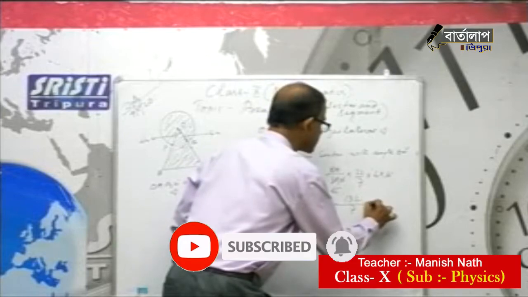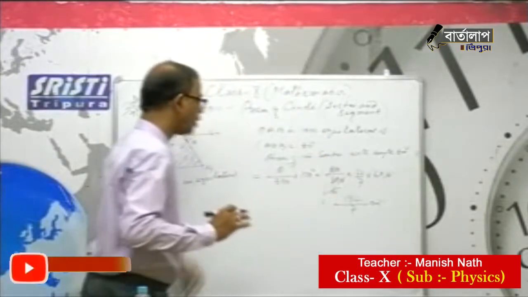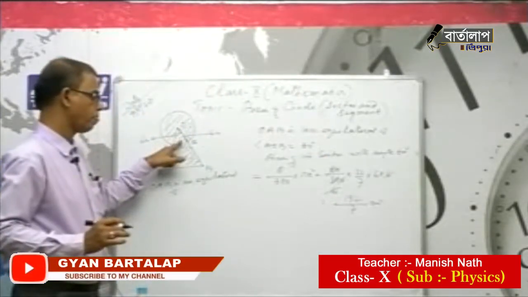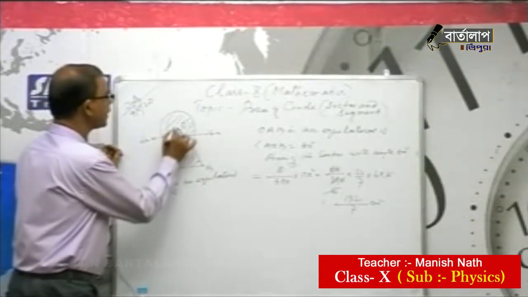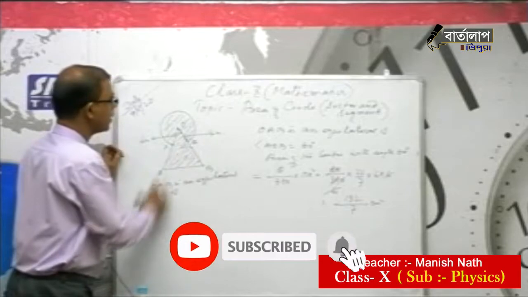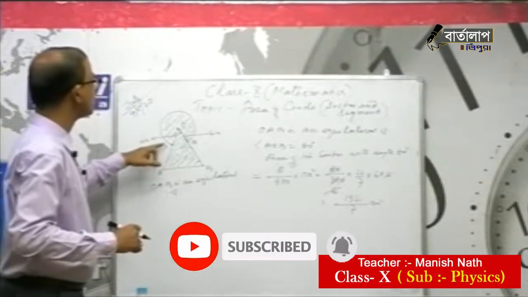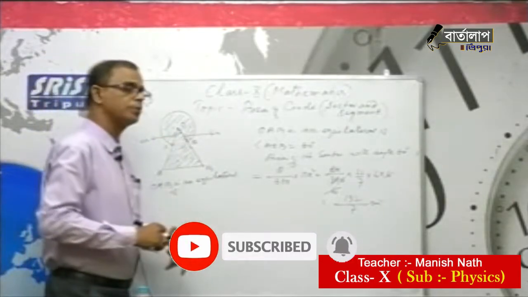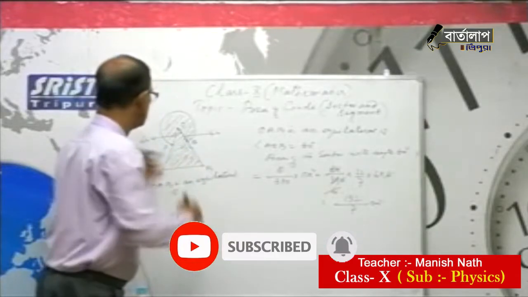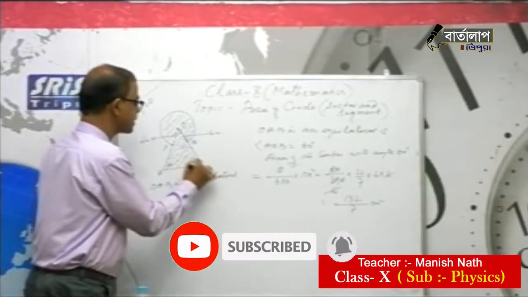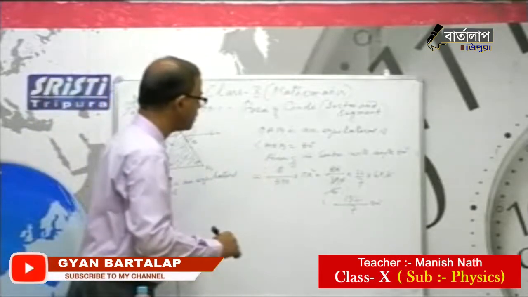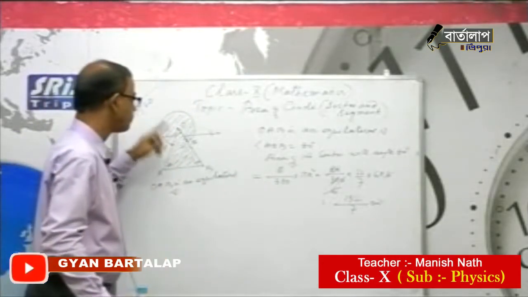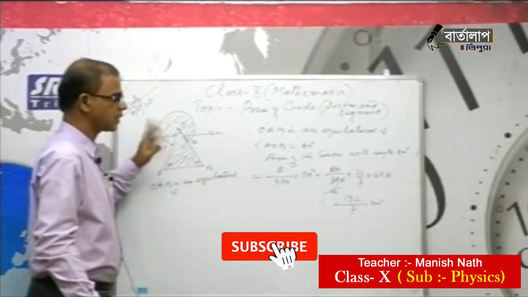132 by 7 centimeter square is the area of this sector part. Since it is an equilateral triangle, this part is 6 centimeter. Because it is a sector, obviously this is 60 and 60, so the side of the equilateral triangle will be 12 centimeter, since the radius of the circle is 6 centimeter.